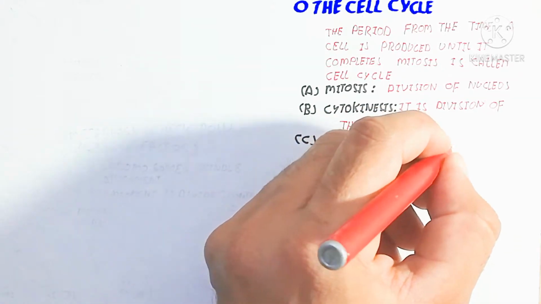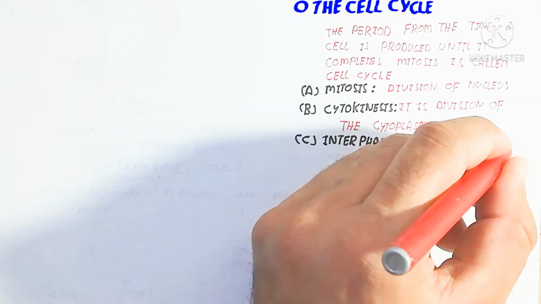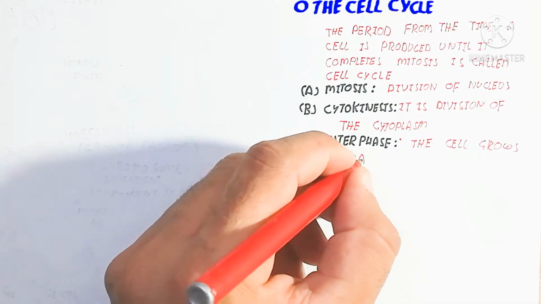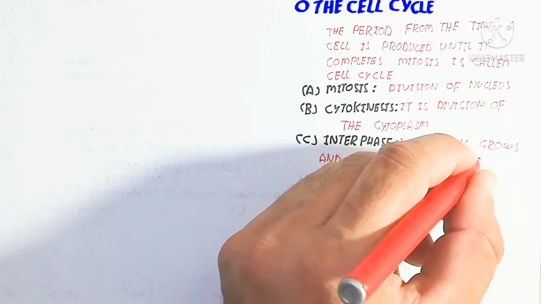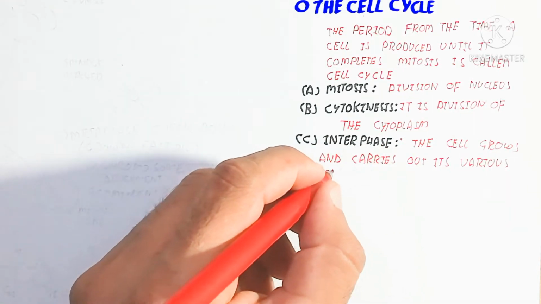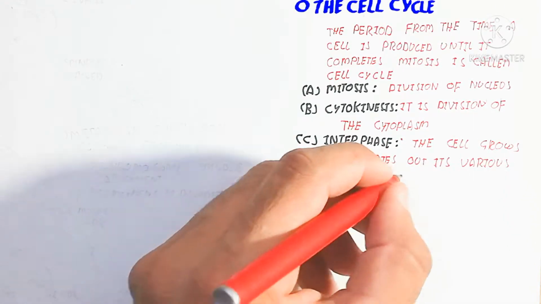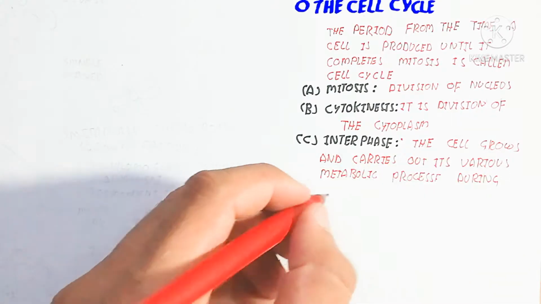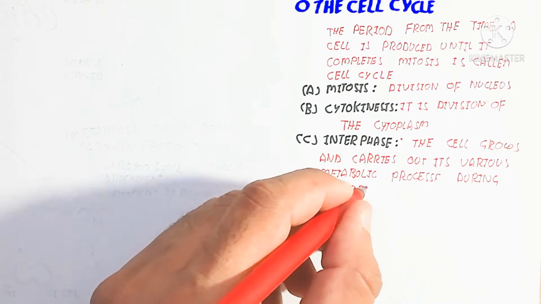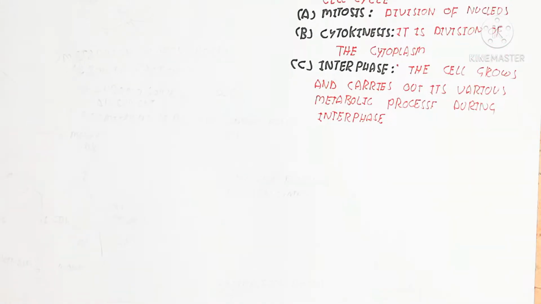So the cell grows and carries out its various metabolic processes during interphase. The interphase is important for checkpoints, correction of DNA replication and correction of protein synthesis, as a precursor for division. Here I want to draw a simple diagram to understand the cell cycle.